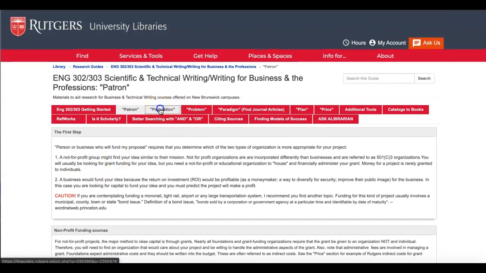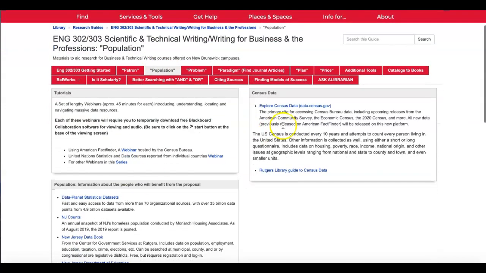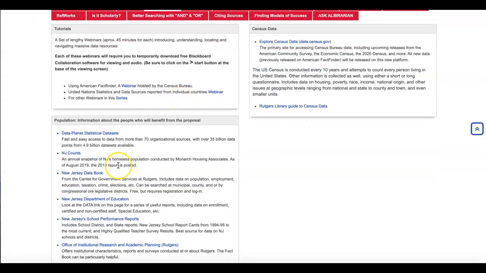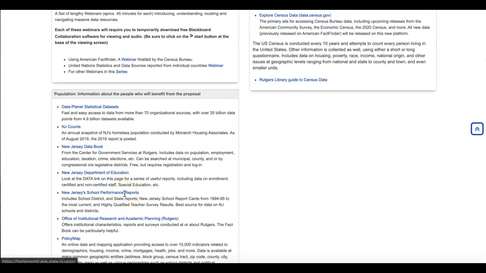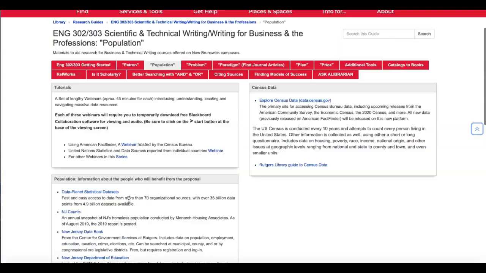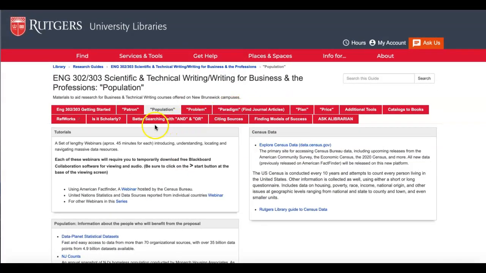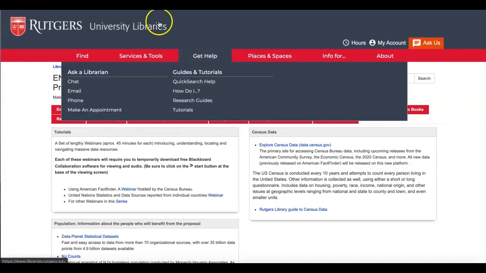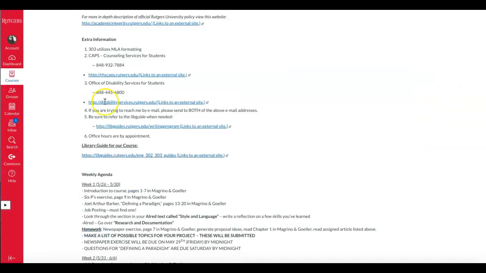Just to click on one more, if you click population, they give you information to go to the census and get different pieces of data that might help you for a town that you're focusing on or a city. They also have, for instance, if you're working with a school population, you can access all of New Jersey's school performance reports. So make sure that you're using this. It's a great resource, and all of these tabs are very helpful when it comes to research.